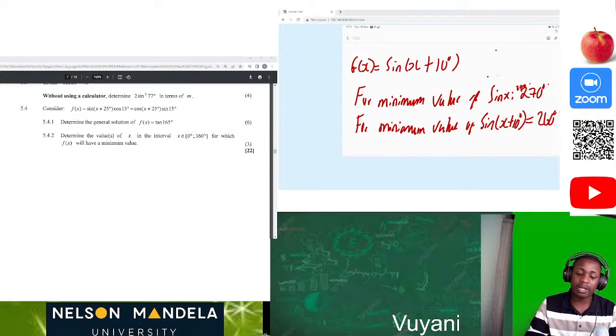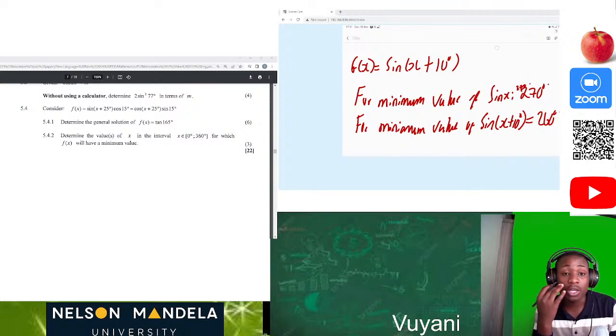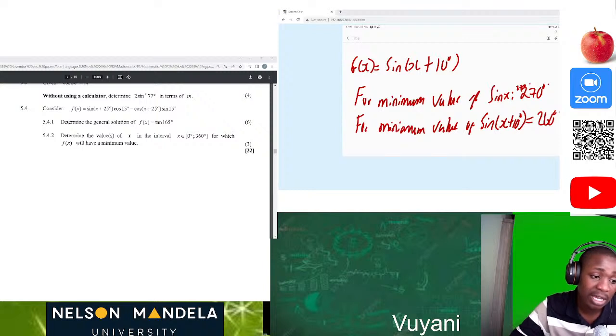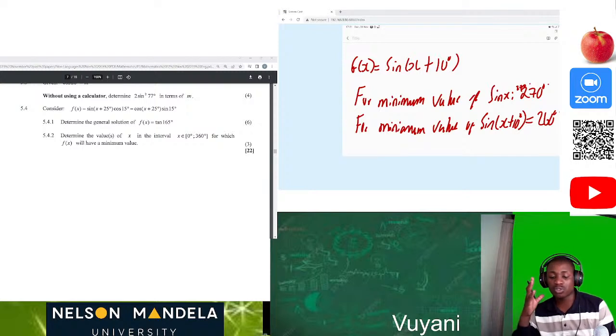So that's why we started by saying the minimum value of the original function, before it has been reflected or translated to different sides or different angles, is going to be equal to 270 degrees. Okay, because that's the minimum.